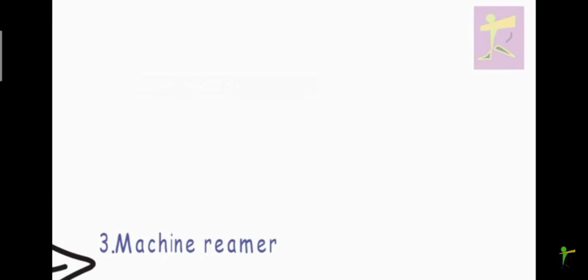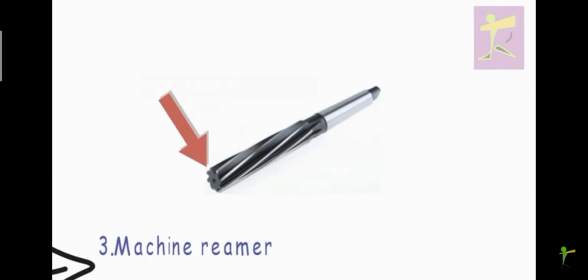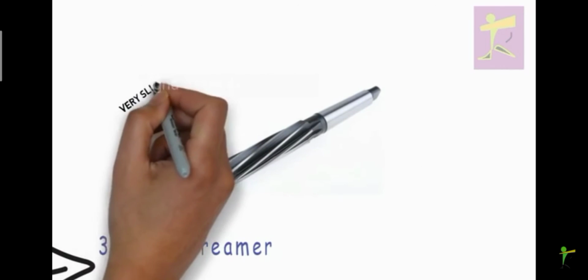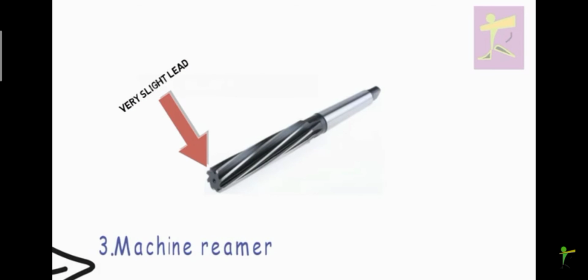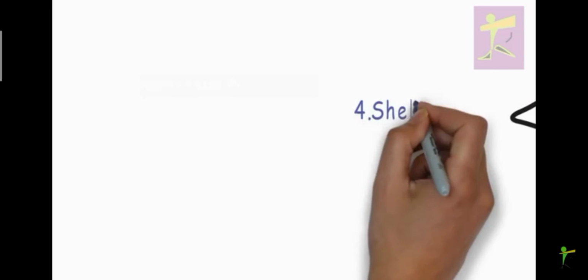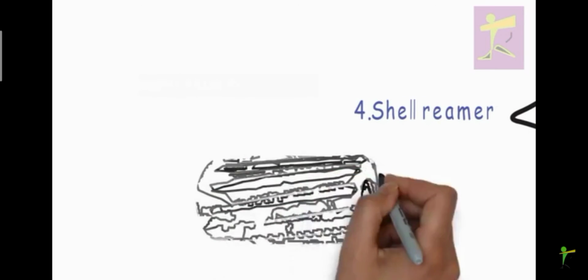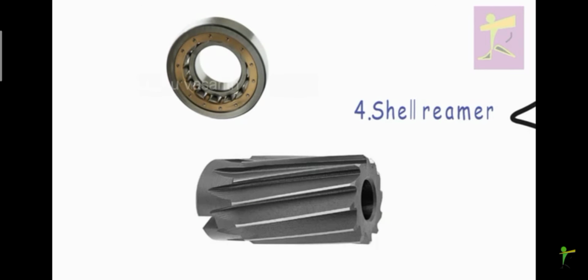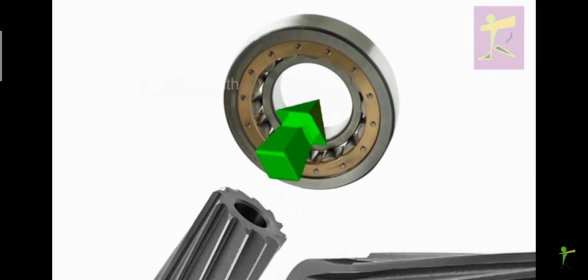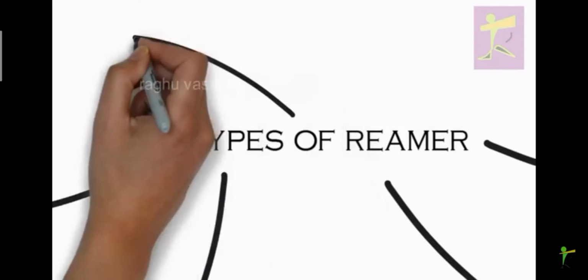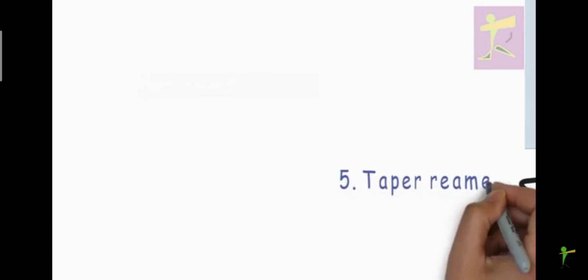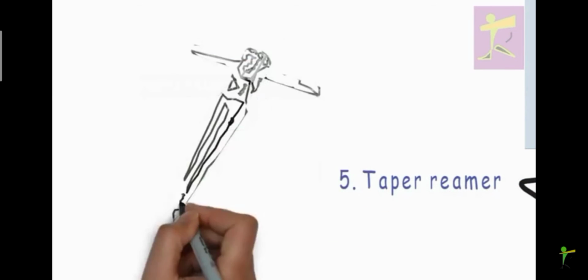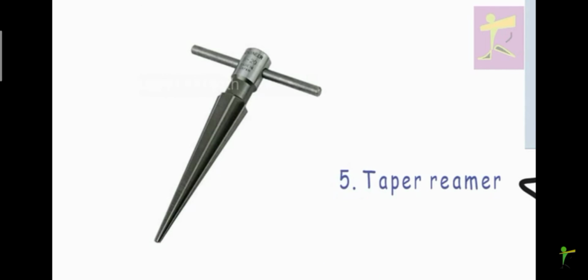3. Machine reamer. A machine reamer only has a very slight lead-in. Because the reamer and workpiece are pre-aligned by the machine, there is no risk of it wandering off course. 4. Shell reamer. Shell reamers are designed for reaming bearings and other similar items. They are fluted almost the whole length. 5. Taper reamer. A precision tapered reamer is used to make a tapered hole to later receive a tapered pin.